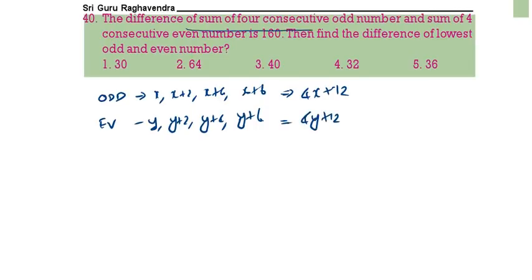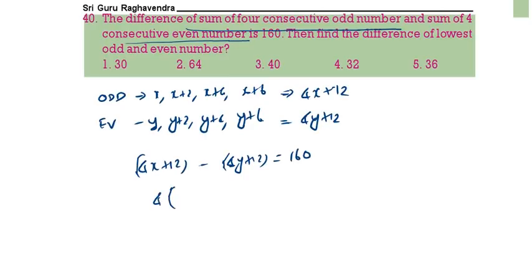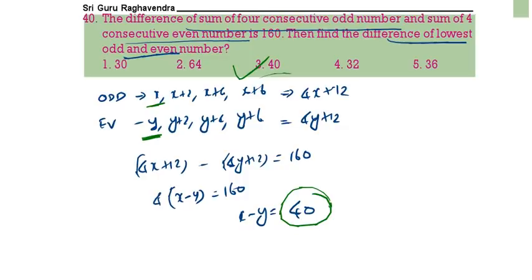The difference of 4 consecutive even numbers and 4 consecutive odd numbers. That means 4x plus 12 minus (4y plus 12) is equal to 160. Therefore, 4 of (x minus y) is 160. Therefore, x minus y is equal to 40. Difference of the lowest odd number and lowest even number, x minus y. The difference is 43. Next.